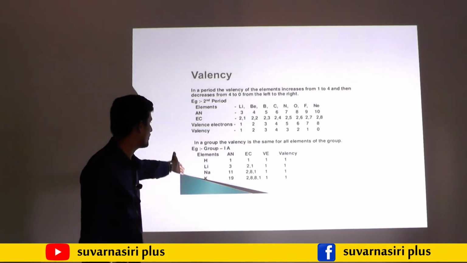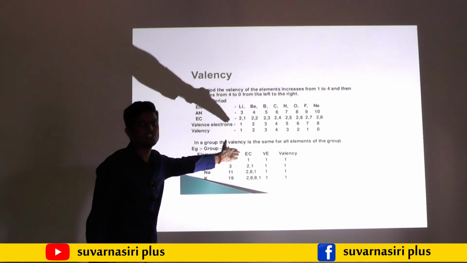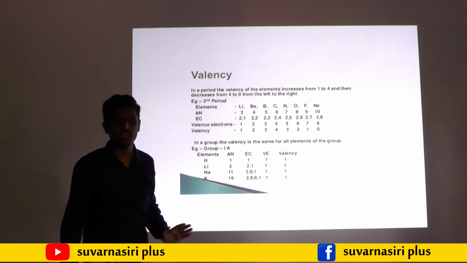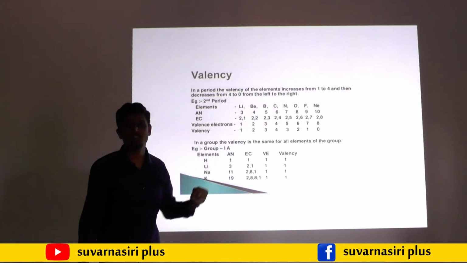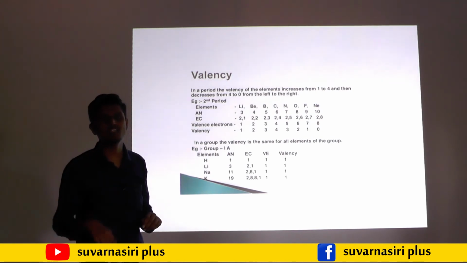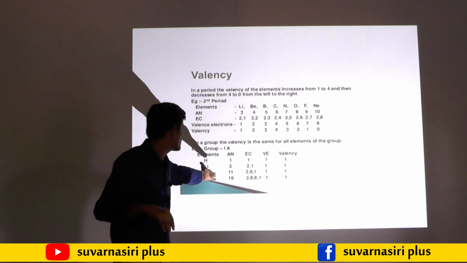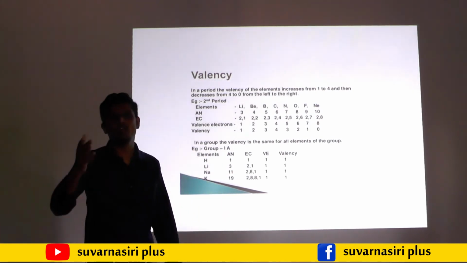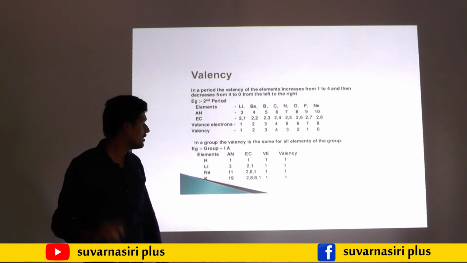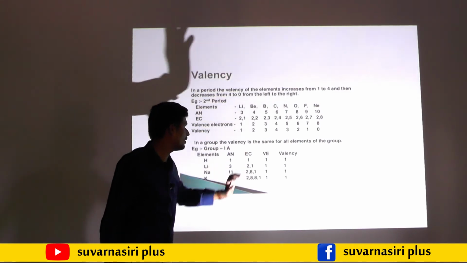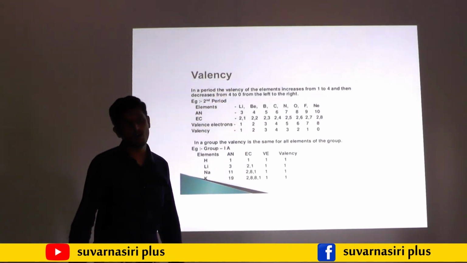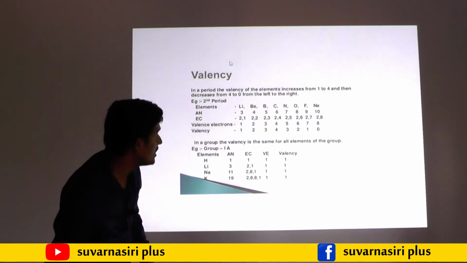Why? Because, for example, hydrogen has atomic number 1, and the K shell gets 1 electron. Lithium, atomic number 3: K shell gets 2 electrons, L shell gets 1 electron. Again valence and valency are the same. Sodium, atomic number 11: K shell 2, L shell 8, M shell 1. Again it will be 1. So down the group valency is always constant.